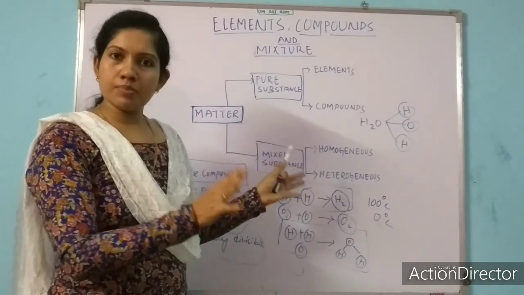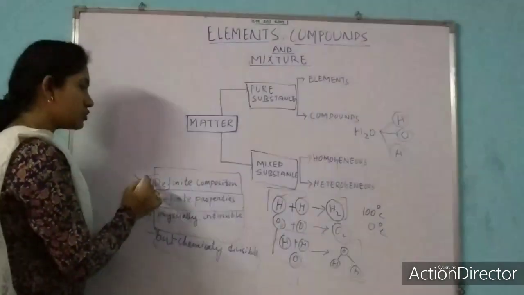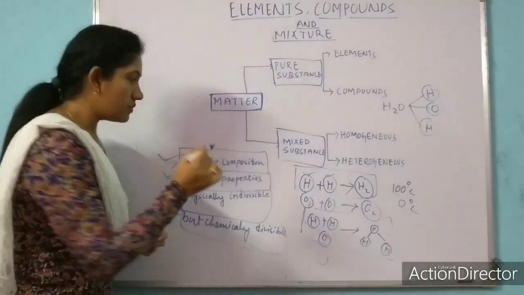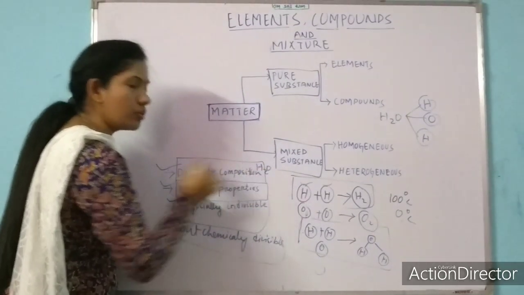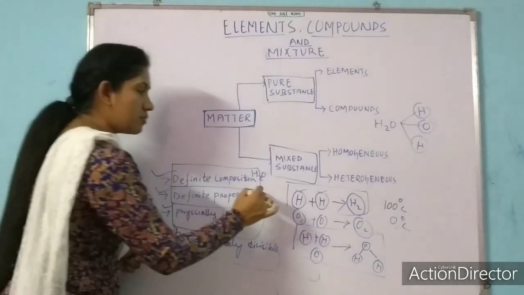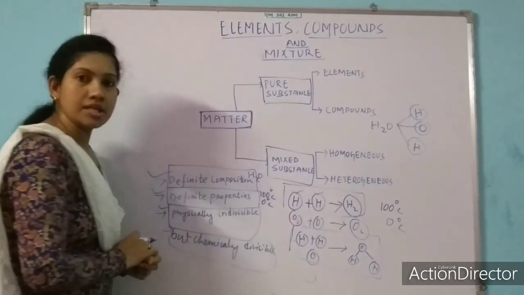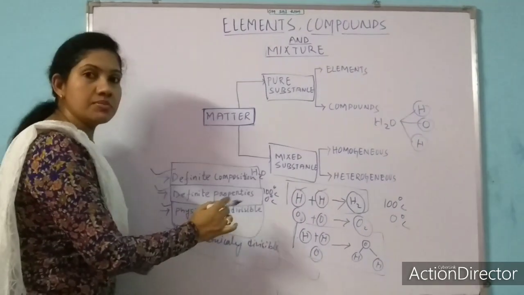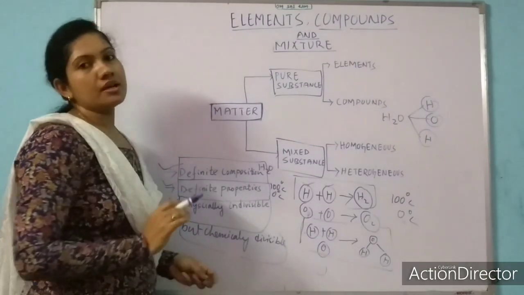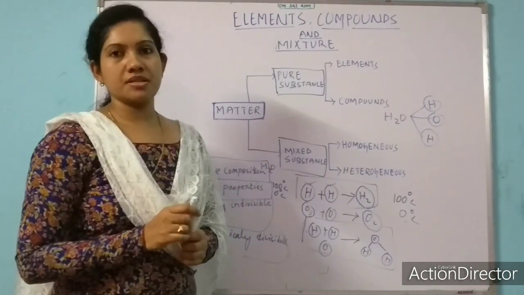Later we will talk about mixed substance. So what are the criteria of a pure substance? It should have definite composition. I have given you the example of water. It always has the definite composition H2O. It should have definite properties. Water always has a boiling point of 100 degrees Celsius and a melting and freezing point of 0 degrees Celsius. Physically indivisible: we cannot divide water physically, but chemically we can divide it. Okay, these are some criteria for pure substance.